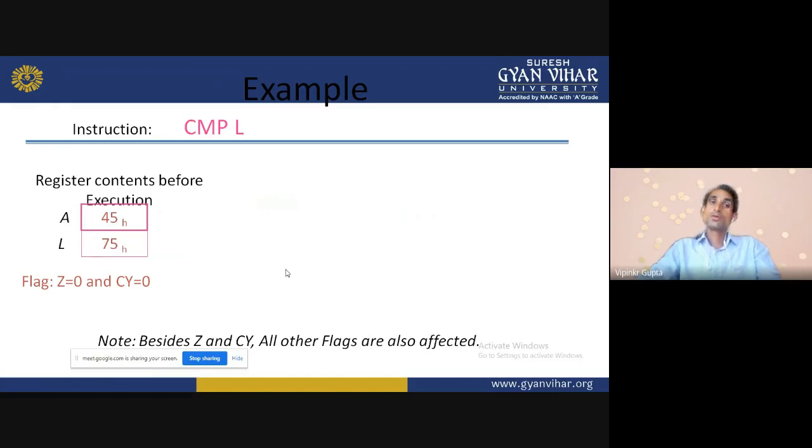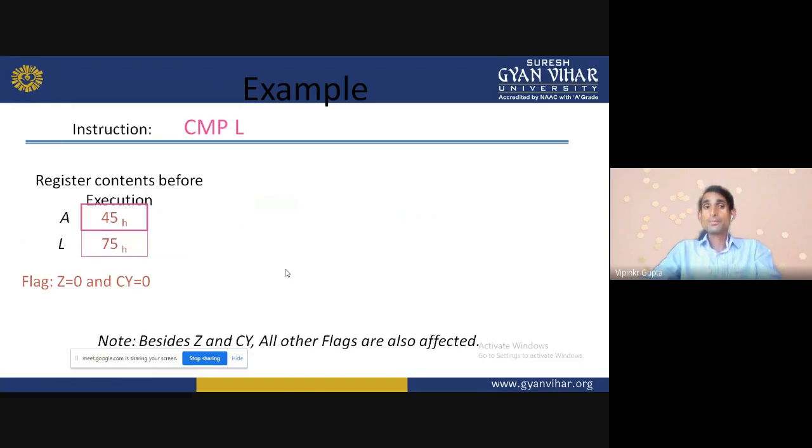Or when we get the smallest number, then the smallest number will be transferred to the accumulator. So compare L plays an important role in that type of example. Here an example is given: A is having 45H and the L register is having 75H.